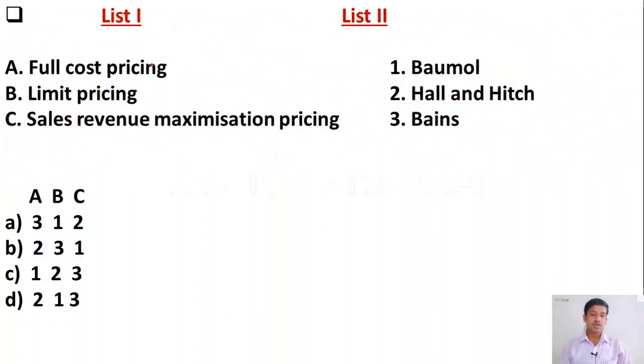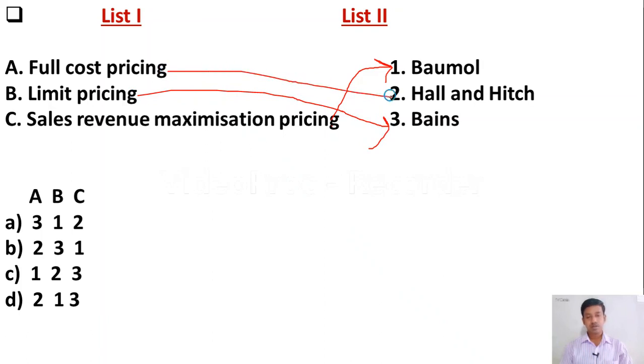List 1 and list 2, match the following: full cost pricing, limit pricing, sales revenue maximization pricing. I hope you know sales maximization theory is given by Baumol. Then limit pricing is given by Bain. Then full cost pricing, Hall and Hitch. So the right option is option B.